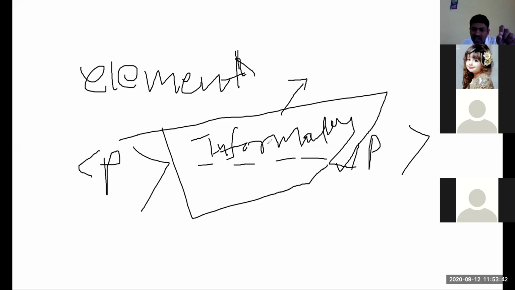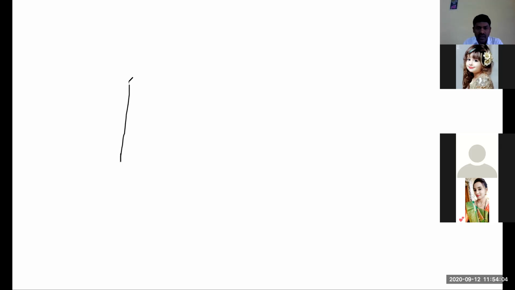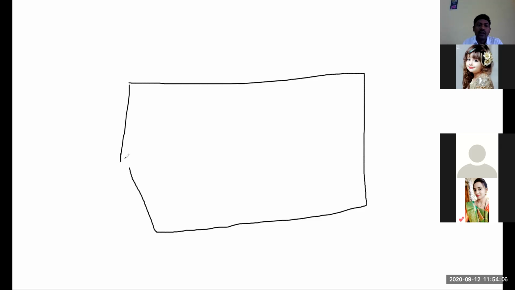By using CSS, you can give this data different style, different color. You can arrange this information in the page center, right side, or left side. Wherever you want, you can keep this information in the page document. For example, this is the page.